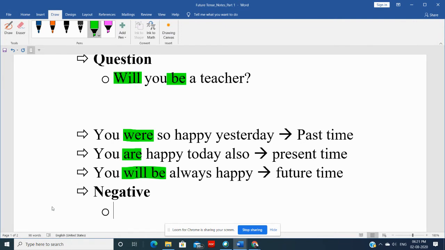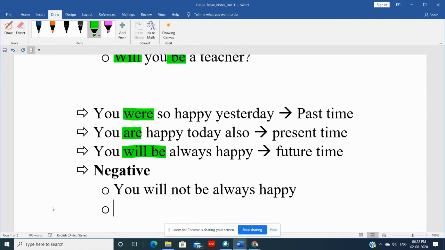Because if you become so casual about it, or if you don't keep on working hard, okay, then you won't be always happy. So if you don't work hard, you won't be, means you will not be always happy, right?